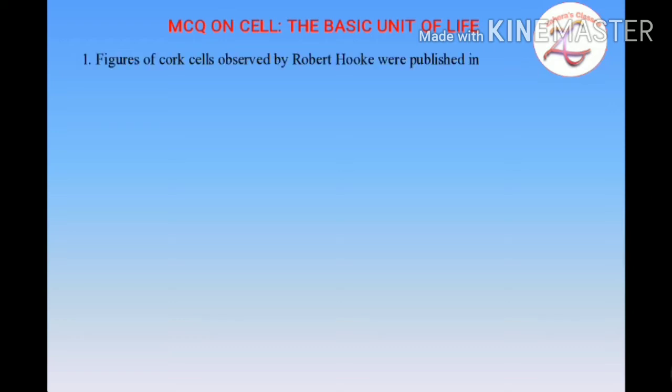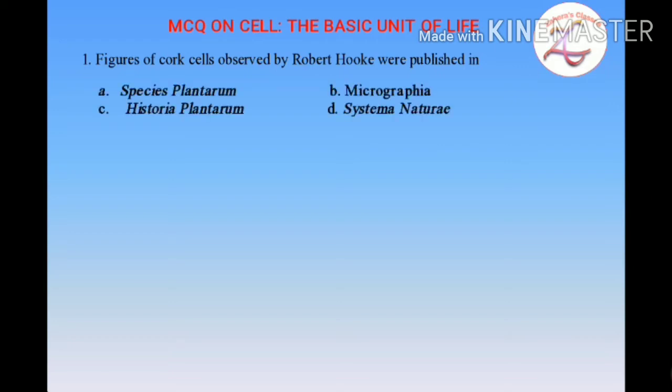First question: figures of cork cells observed by Robert Hooke were published in A. Species Plantarum, B. Micrographia, C. Historia Plantarum, or D. Systema Naturae. So here the correct option, students, is B, Micrographia. This Micrographia was published in London, and it has a collection of essays, and Robert Hooke published his figure of cork cells as seen by him in Micrographia.